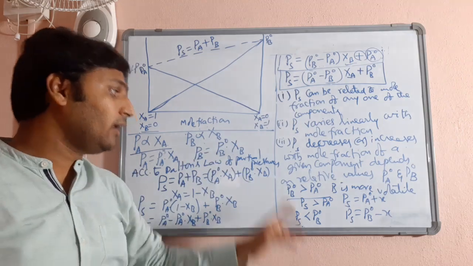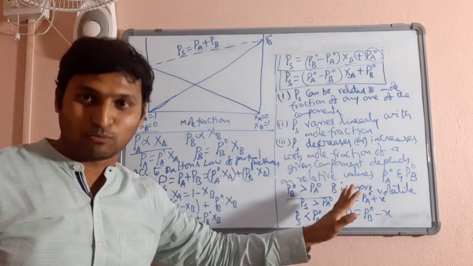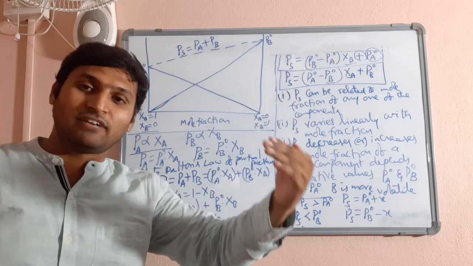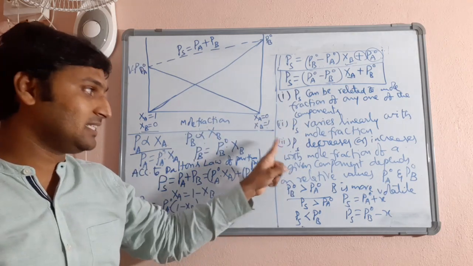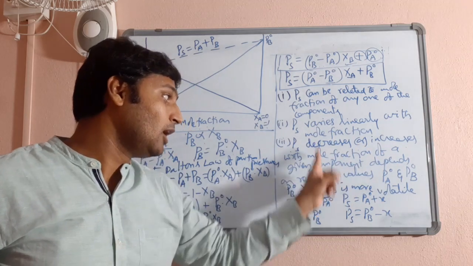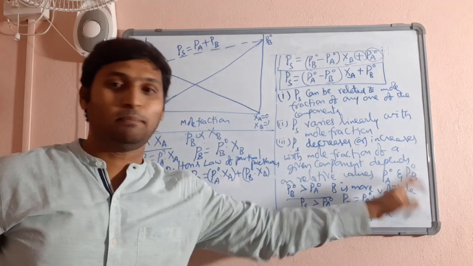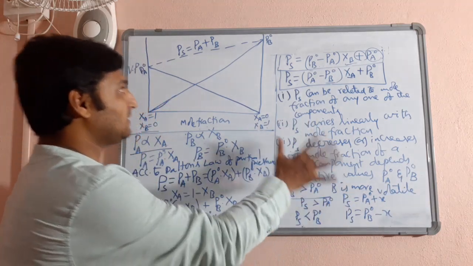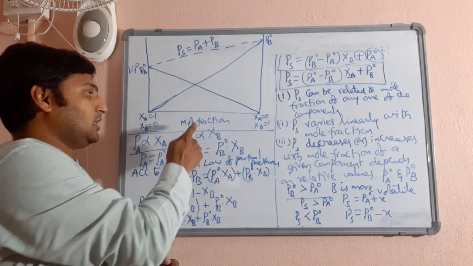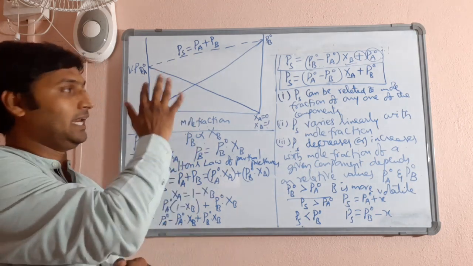If there is a liquid where the situation is that PA naught is larger than PB naught, that means A is more volatile, then vapor pressure of solution would have increased with mole fraction of A and would have decreased with mole fraction of B. That's what this sentence means. Whether vapor pressure of solution decreases or increases with the mole fraction of a given component depends on the relative values of PA naught and PB naught. And that is clearly illustrated in this particular graph drawn for vapor pressure versus mole fraction for variation of mole fractions of both the components represented together.